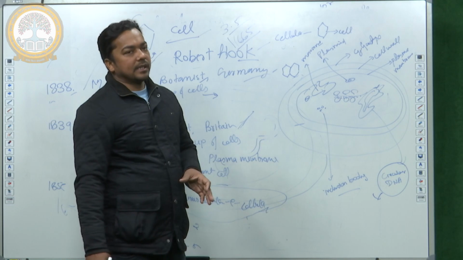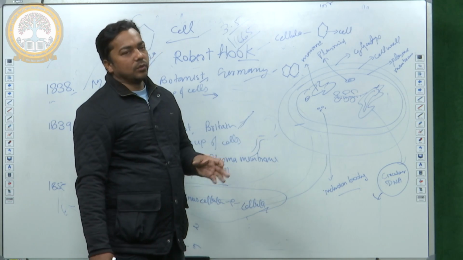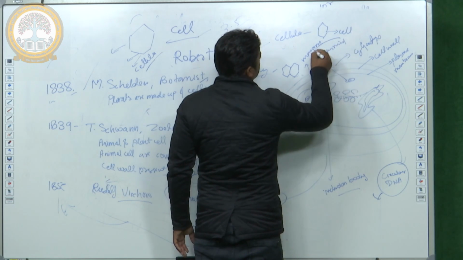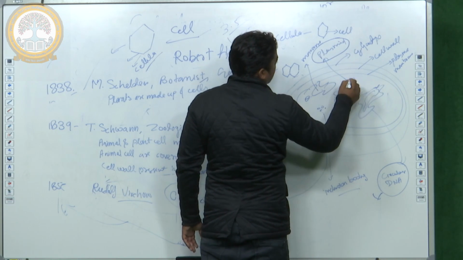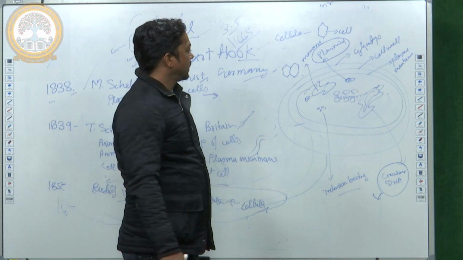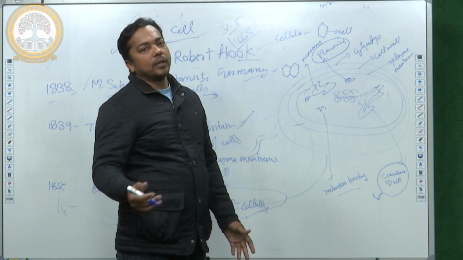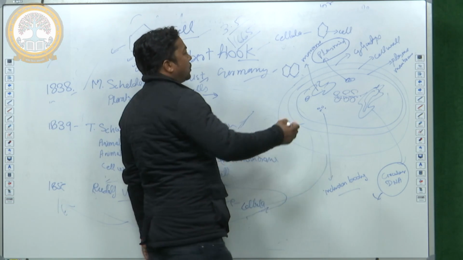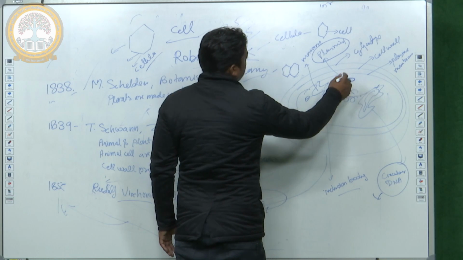So in prokaryotic cells, the single circular DNA is known as nucleoid, and the extra chromosomal DNA is known as plasmid. Prokaryotic cells have one plasmid or more than one plasmid. So the plasmid is extra chromosomal DNA.